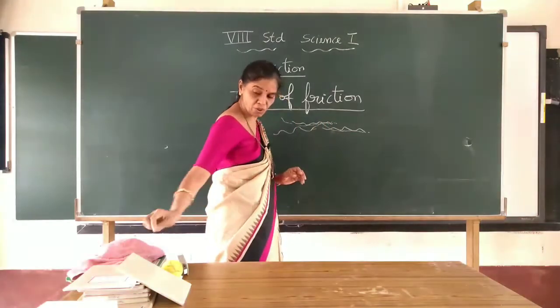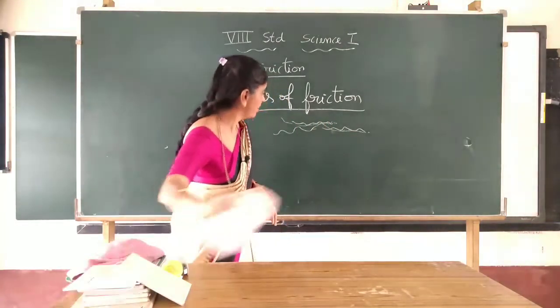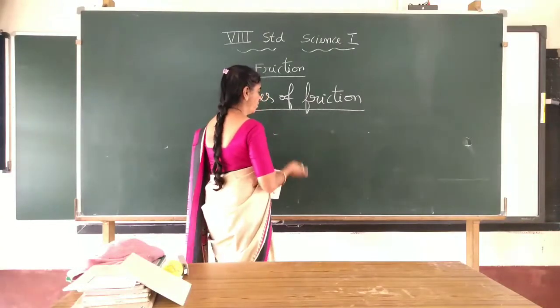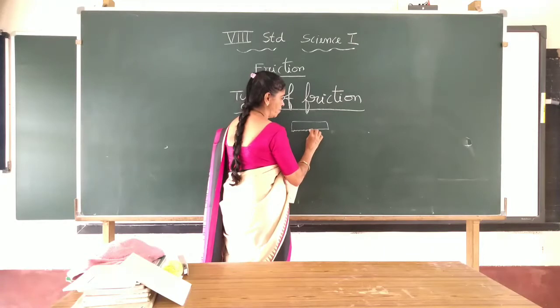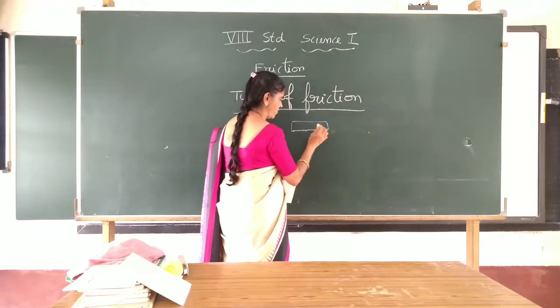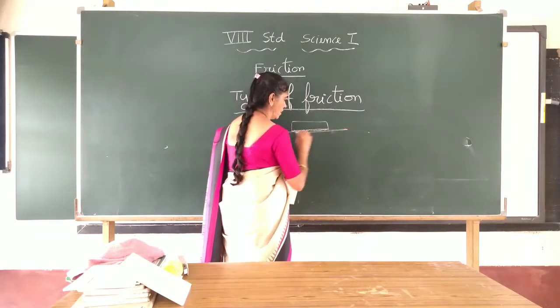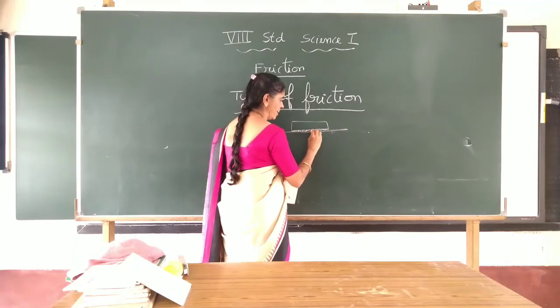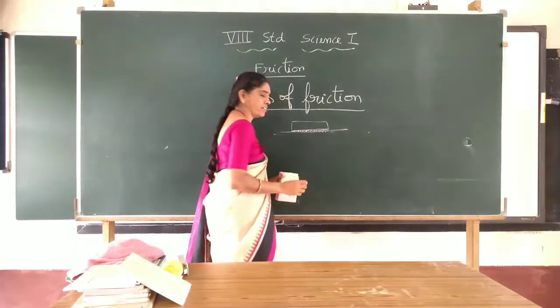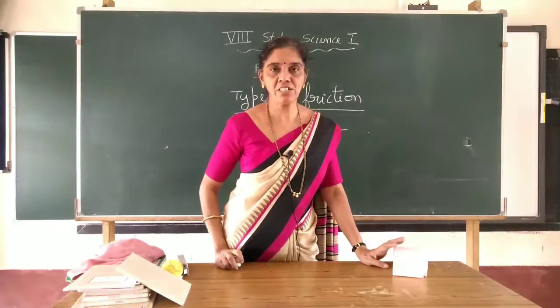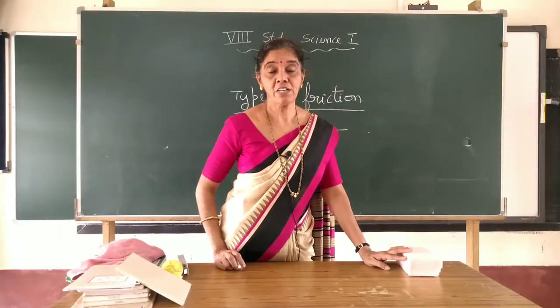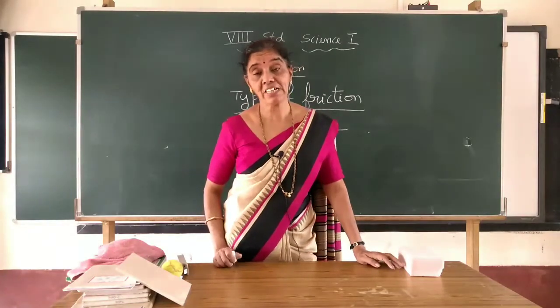So when two objects, like a book and a table, come in contact, the book has some irregularities on its surface of contact, and the table also has some irregularities, not a levelled one. Minute irregularities cannot be seen directly by our eyes, but through a microscope or magnifying glass you can see them.